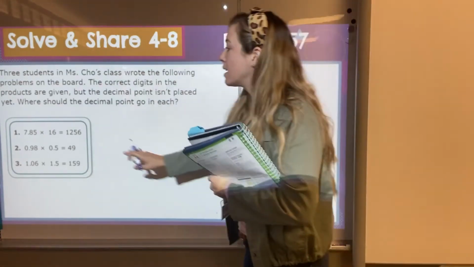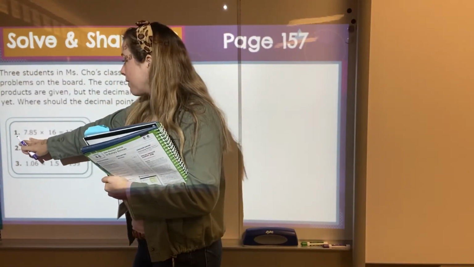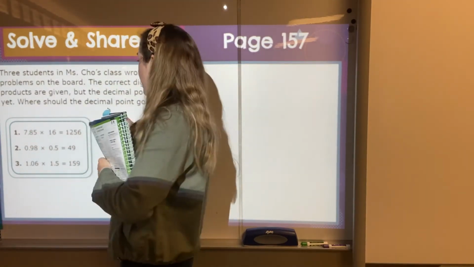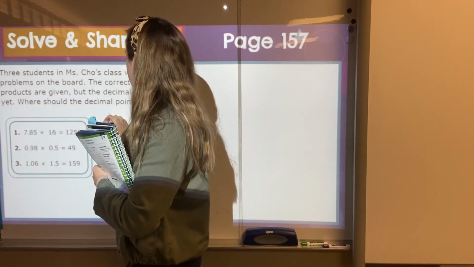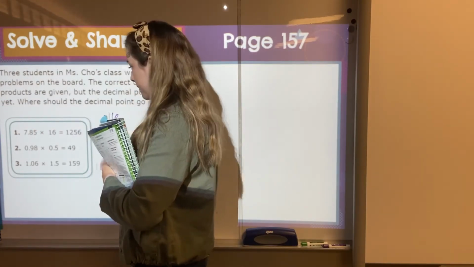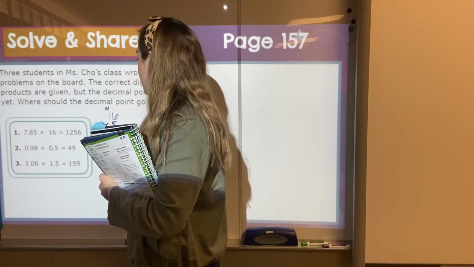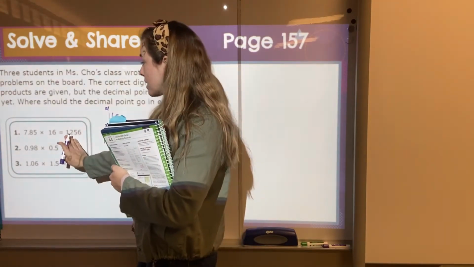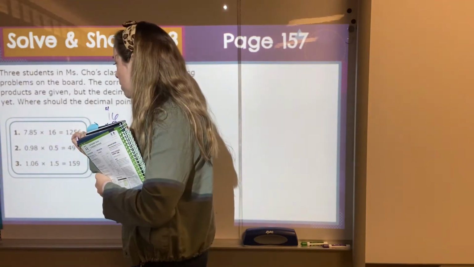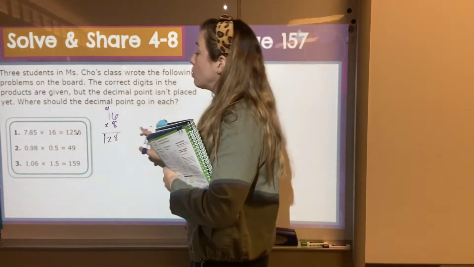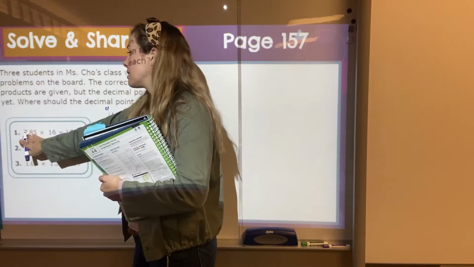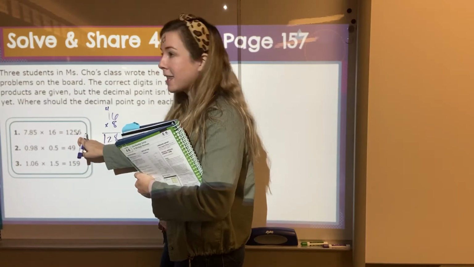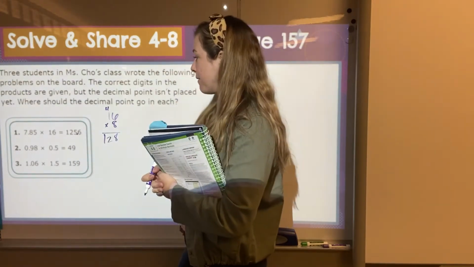Okay, so let's take a look at number 1. So for this one, we have 7 and 85/100 times 16. So what I could do is use a little bit of rounding in order to solve this. I could make my 7 and 85/100 into 8, and I could even just do 16 times 8 off to the side really quick. So 8 times 6 is 48, 8 times 1 is 8, plus 4 is 12. So about 128 should be my answer. Well, if I look at this, I have a 125 right there. So my decimal is going to fill in right there. You could have also just thought, okay, well, if I'm doing 16 times about 8, I'm not going to have 12 as my answer, which was your other option, and 1,000 would be way too big. So we had to put it between the 5 and the 6.